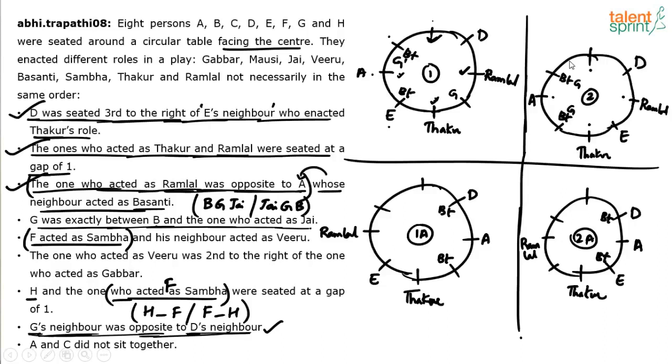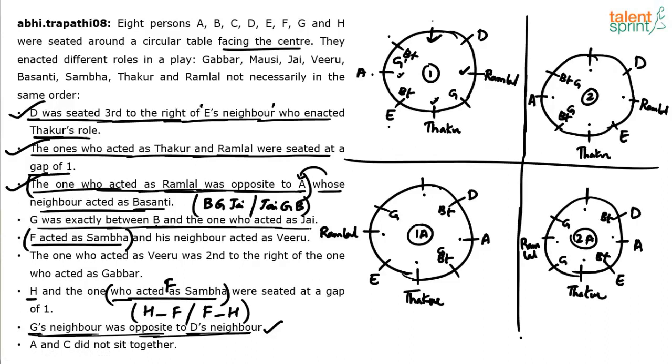You never know whether G herself is Basanti or somebody else. We don't know. Similarly, let's do that understanding for 1A and 2A as well. So these are D's neighbors. Opposite positions are these. This has to be G's neighbor. So G either comes here, or this side is E, or G comes here. These are the two possible positions for G. Similarly, D's neighbors are these two positions. Opposite are these two positions. So either G is this one or G is this one.